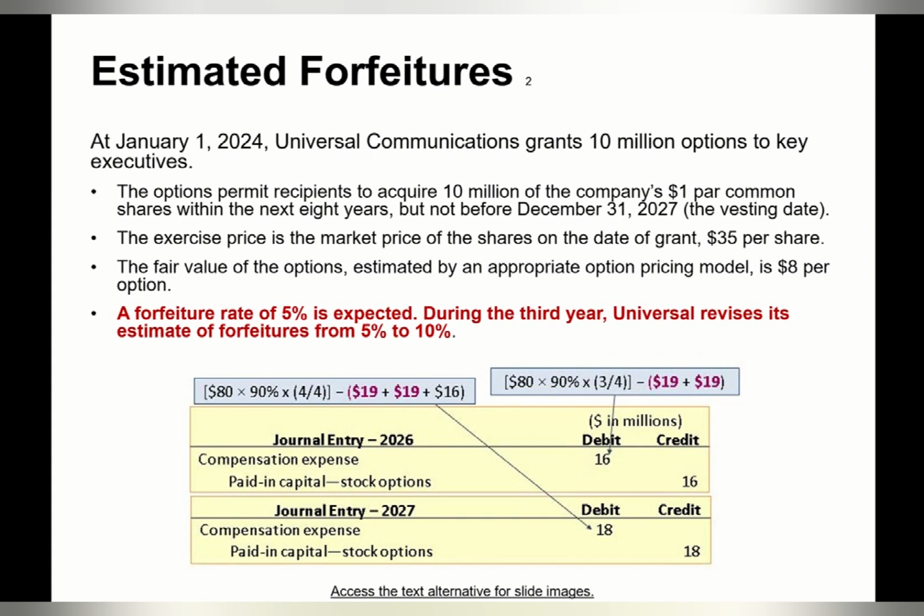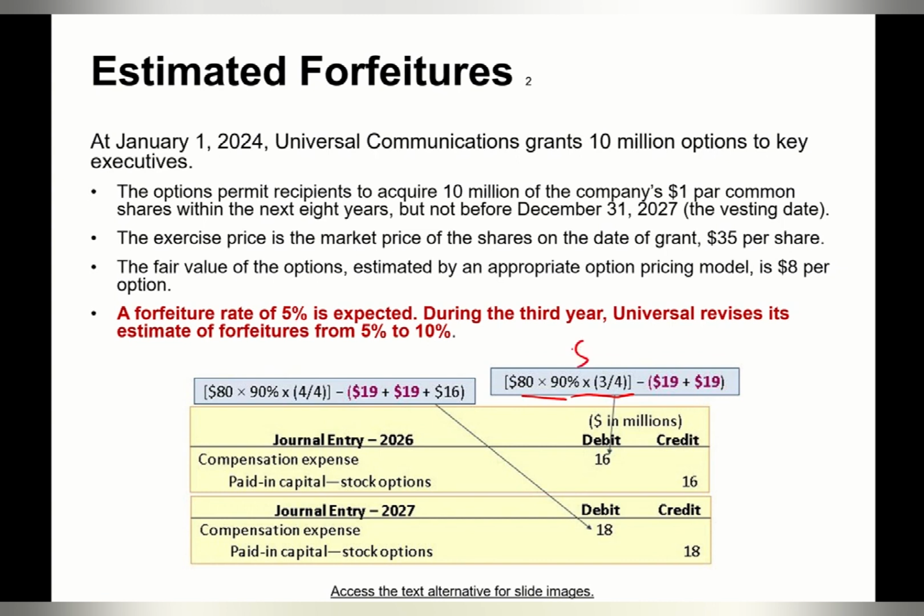The new estimate of total compensation would then be $80 million times 90%, which is $72 million. For the first 3 years, the portion of the total compensation that should have been reported would be 3 out of 4, so times 3 divided by 4.